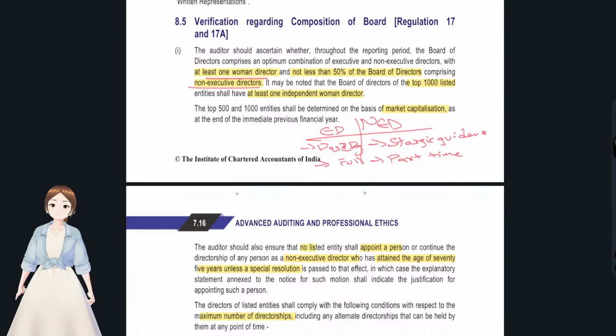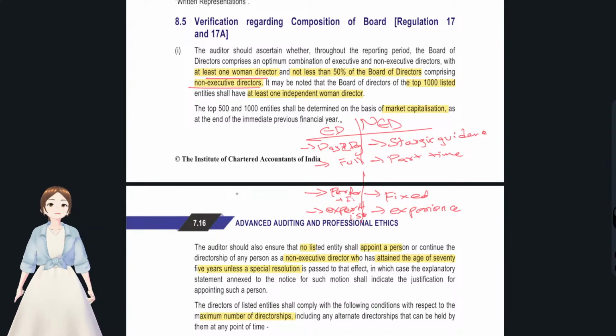Executive directors are paid on the basis of their performance plus a fixed amount, but non-executive directors are paid only on a fixed basis. And executive directors are paid for their expertise, and non-executive directors for their experience. By these categories, you might now understand the difference.